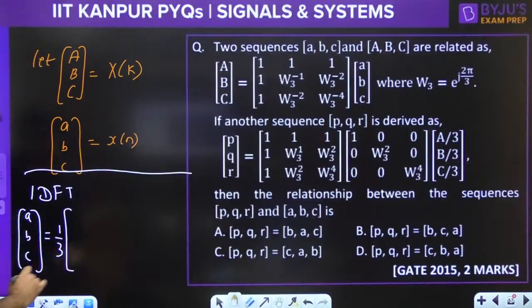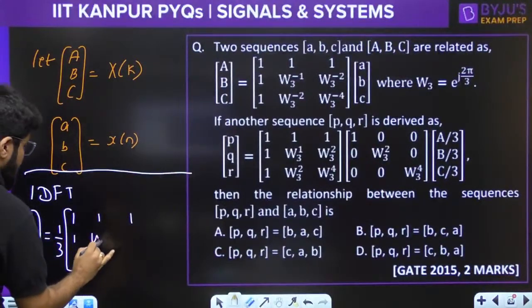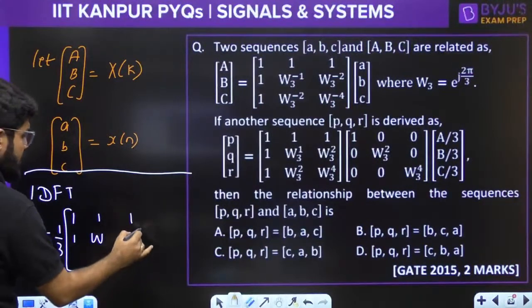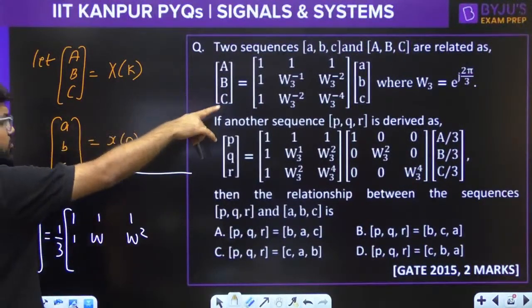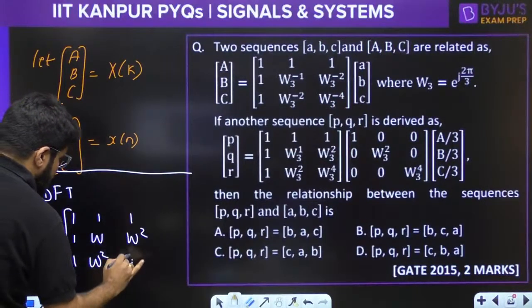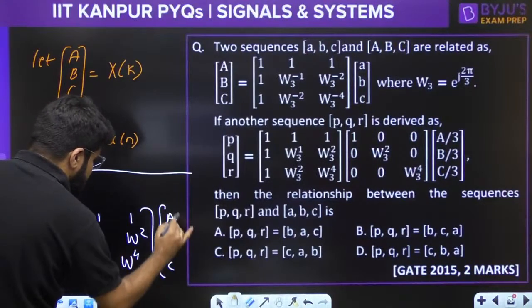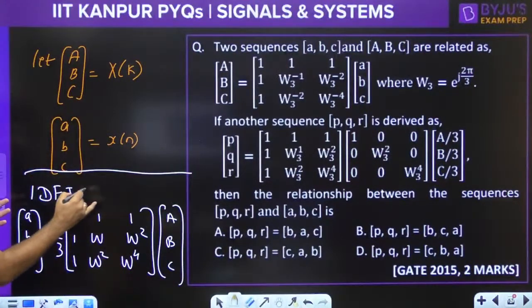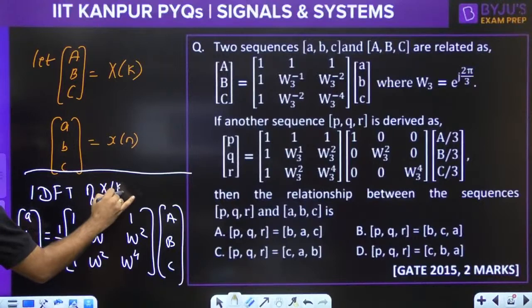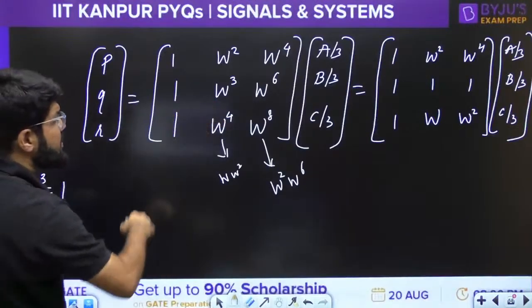1 by 3 of the matrix, which will be in the form of 1 1 1, 1 w square. In the direct matrix W inverse is given, so here positive W will come, so 1 W square, W power 4, of the capital A, capital B, capital C of the DFT. You will calculate the IDFT of the XK. This is the XK. 1/3 goes inside.